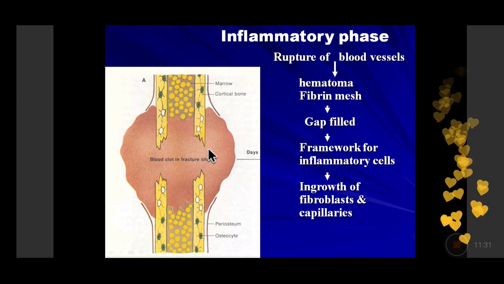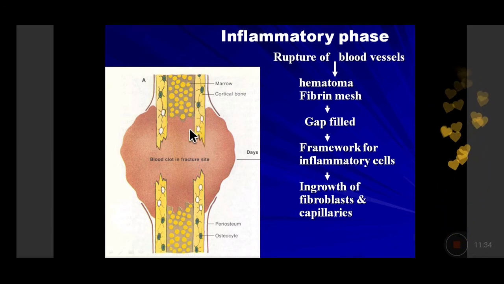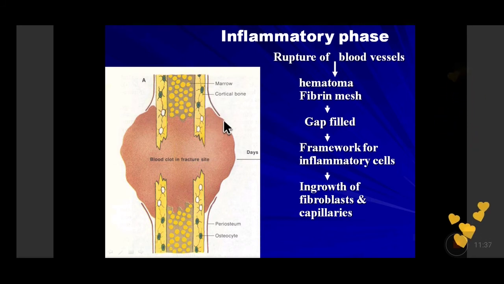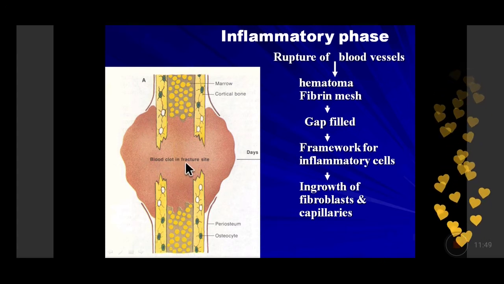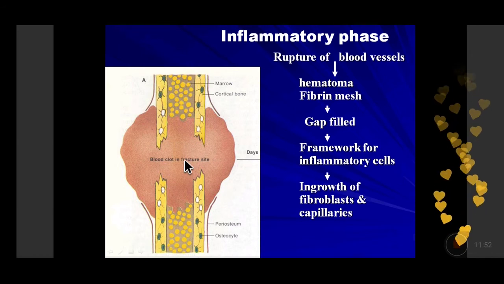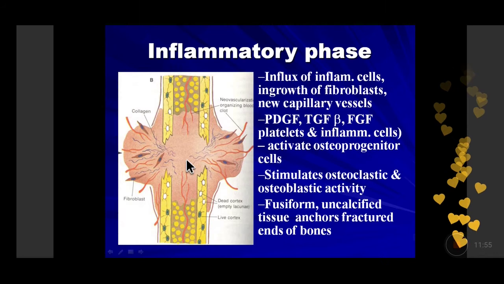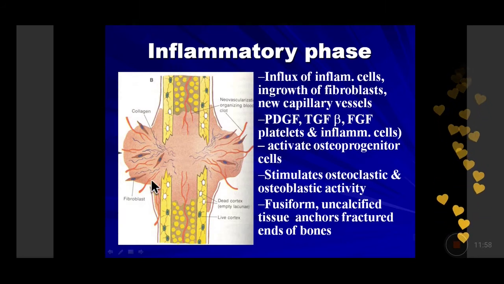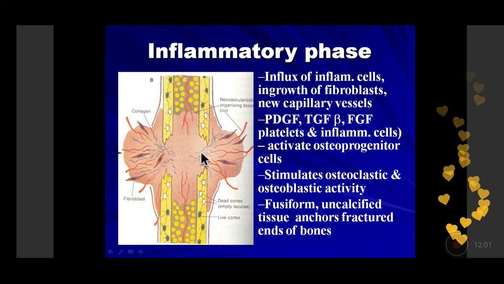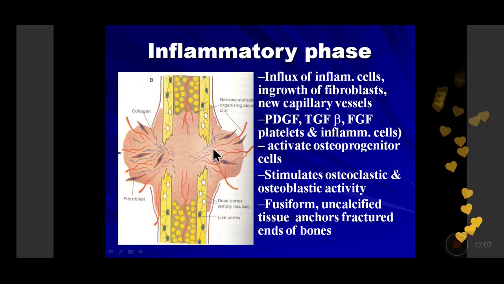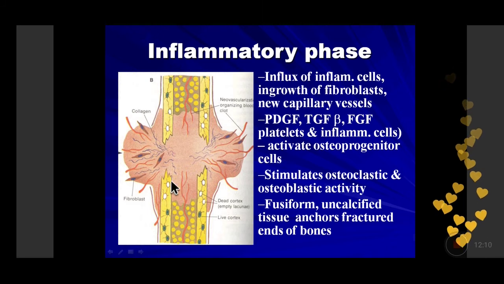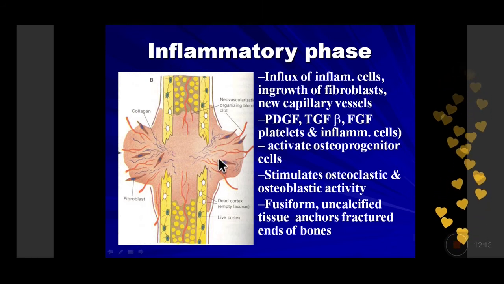Then what will happen? From the breakage site and from the marrow itself and from the subcutaneous tissue, and if overlying skin is involved, there will be ingrowth of fibroblasts and capillaries from the marrow stroma or from the surrounding stroma. So neoangiogenesis will occur, neofibrogenesis will occur, and that will stimulate proliferation of a granulation. So what will it form? It will form new blood vessels, inflammatory cells, and presence of fibroblasts, and plump fibroblasts are called myofibroblasts because they have myosin in them. So that occurs and it leads to formation of granulation tissue.